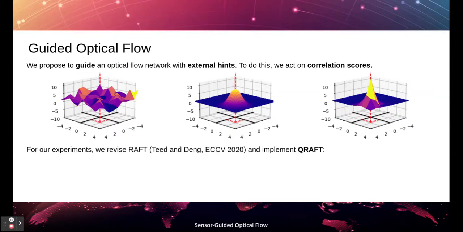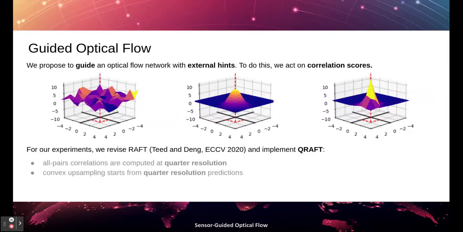To run our experiments, we select RAFT. Specifically, we implement QRAFT, a variant of such a network that computes correlation scores at quarter resolution in order to increase the effectiveness of the guidance.